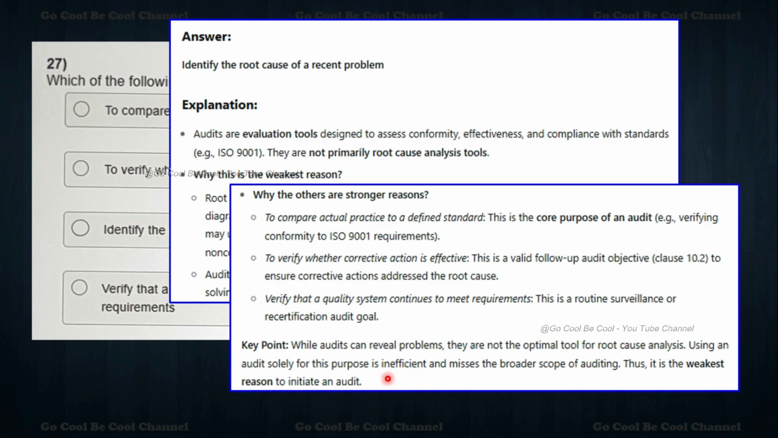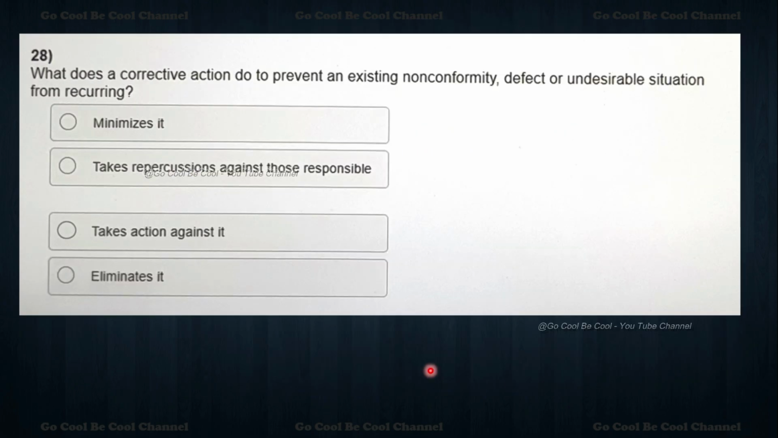So the key point: while an audit can reveal problems, it is not the optimal tool for root cause analysis. Using an audit solely for that purpose is inefficient and misses the broader scope of auditing. So now we understand the main reason. Now we are moving towards question number 28. So what does it talk about?